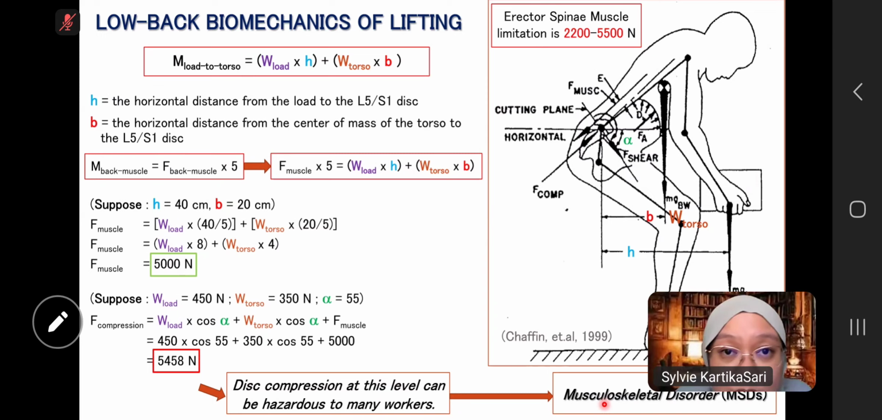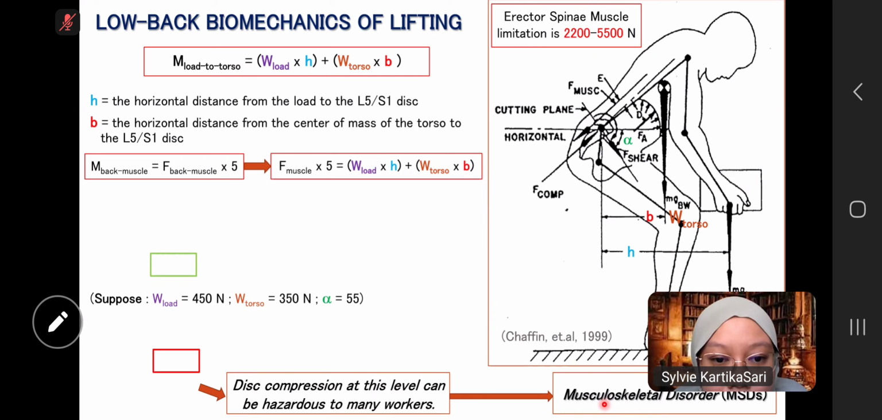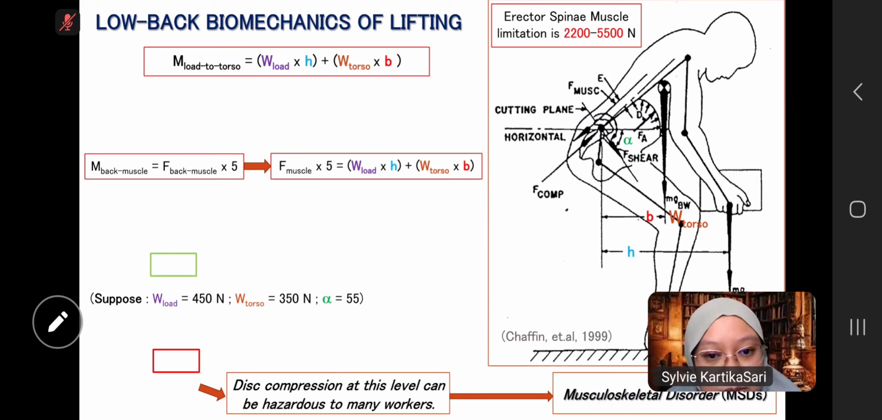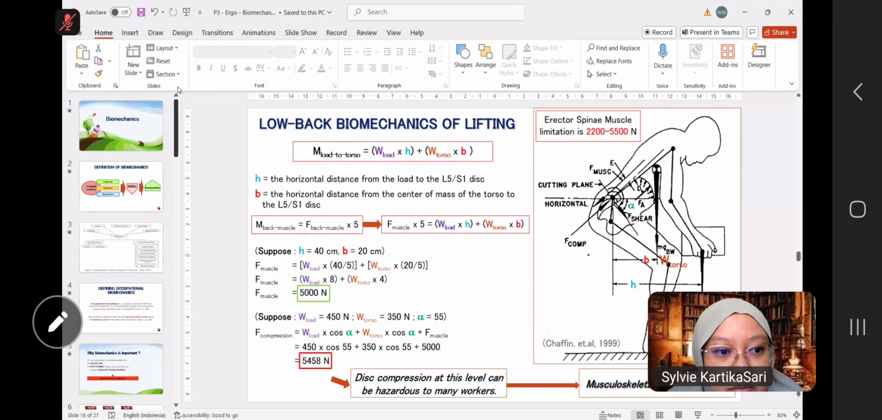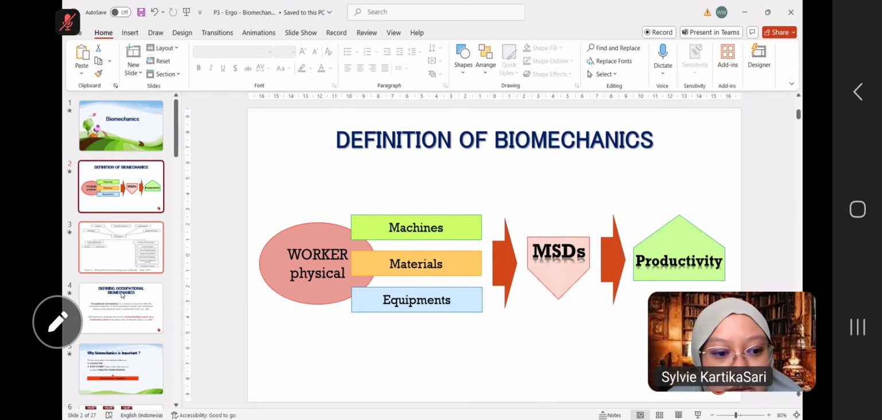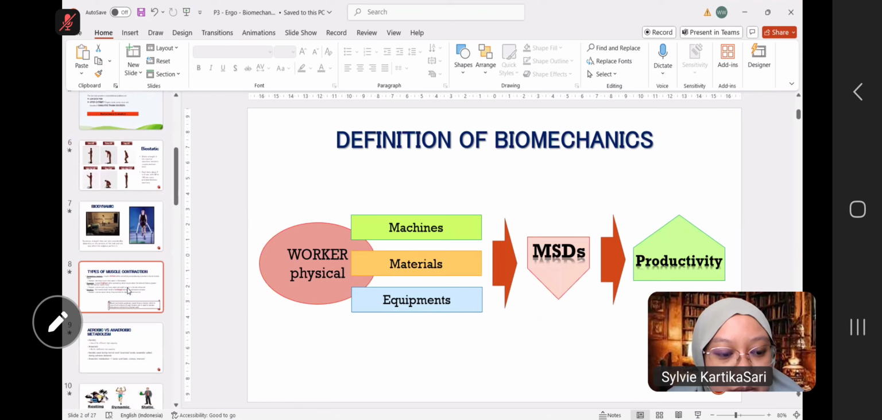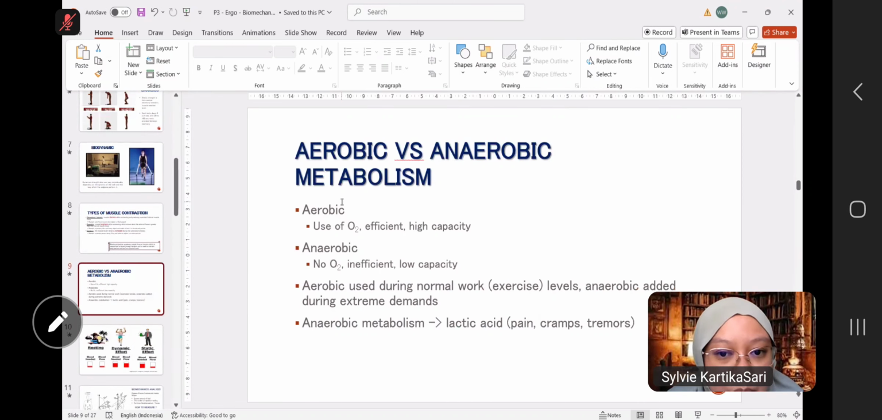Not just the calculation, yeah. You have to know the concept of the biomechanics itself, and you have to understand the theory about biomechanics, like in the first slide, or how aerobic and anaerobic relate to biomechanics. We have to study it all.